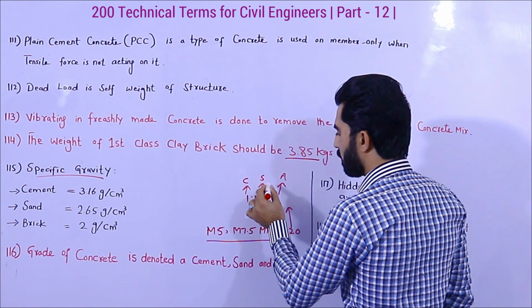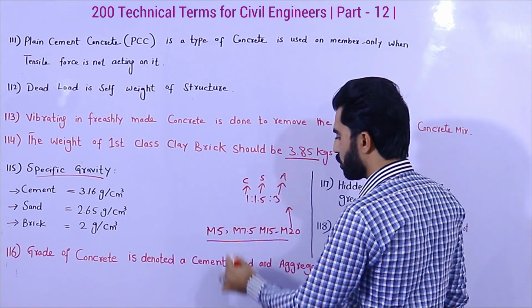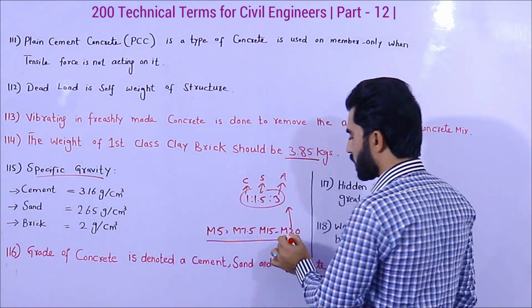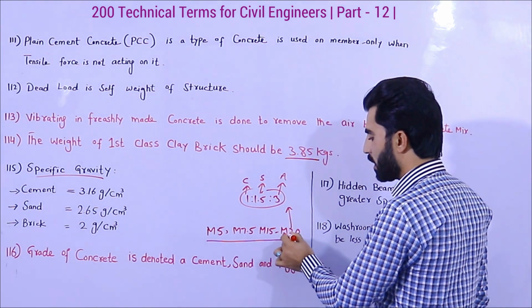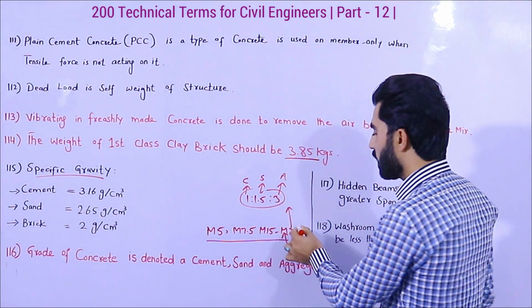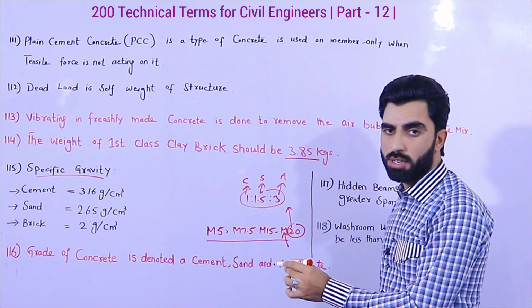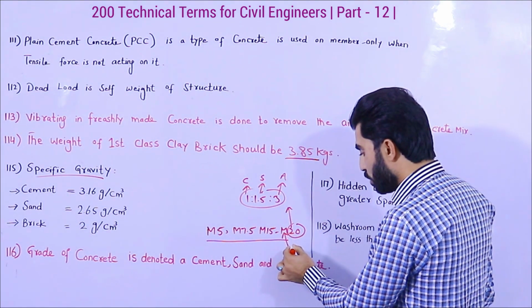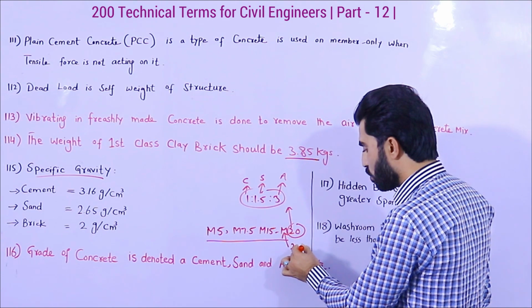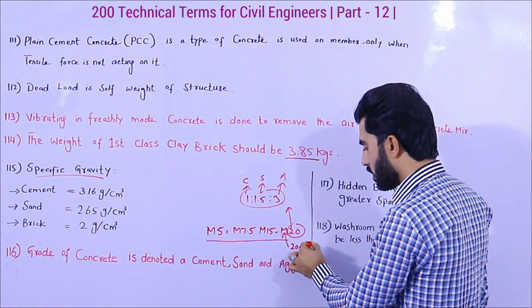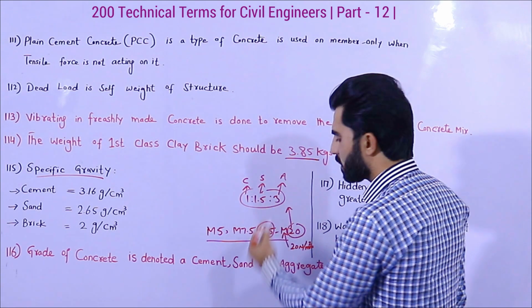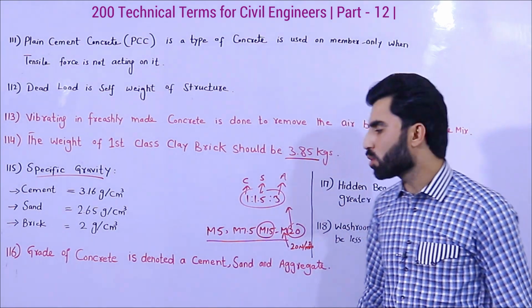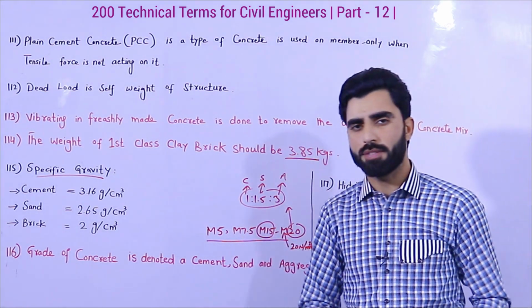When we combine these materials with this ratio, this is M20 grade concrete, where M stands for mix, and 20 is the strength of concrete after 28 days. So 20 is the strength in Newton per mm square, meaning 20 Newton per mm square. M15 means 15 Newton per mm square, like 7.5, etc.